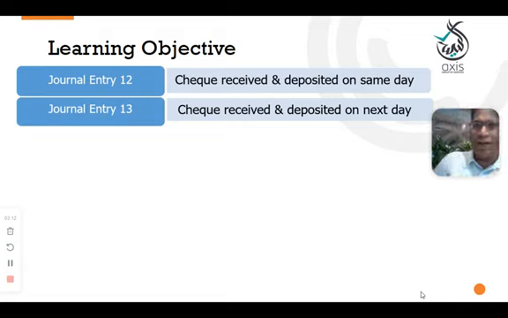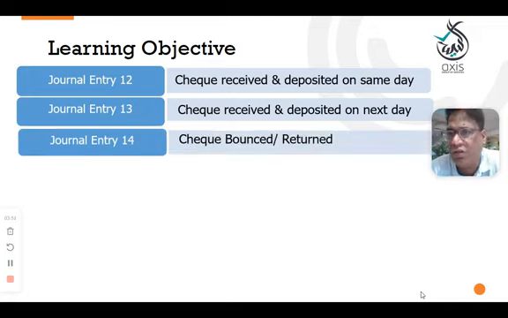Check represents bank. But in practical life, we'll receive the check but will not deposit it into the bank right away. Until you deposit it in the bank, the bank will not collect the money, and you will not get the money. So holding a check with you is equivalent to cash only, but you will not receive any cash until you deposit it. This is a very important concept, because a check is nothing but cash in transit, like check received but not collected the money. So how to treat these